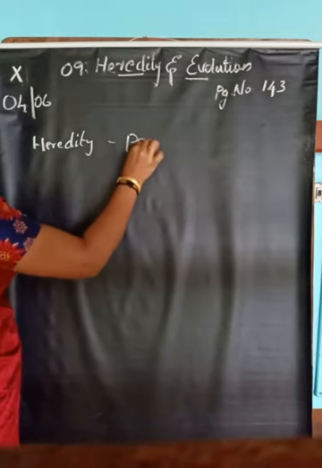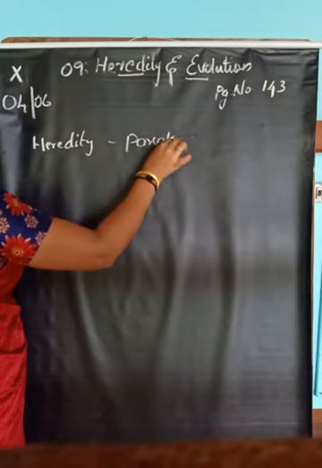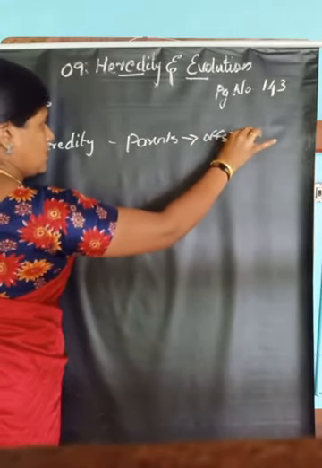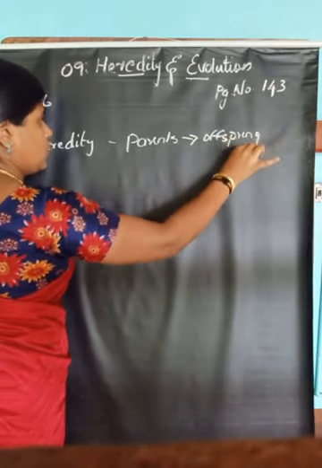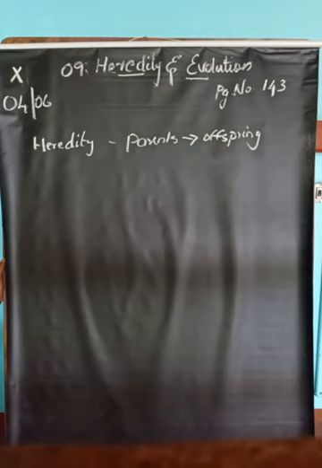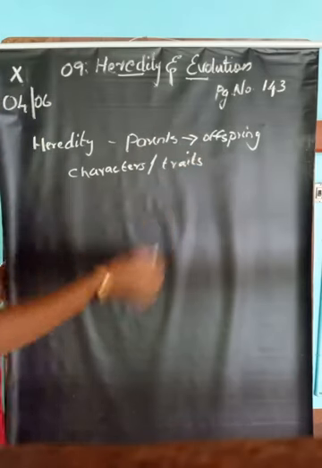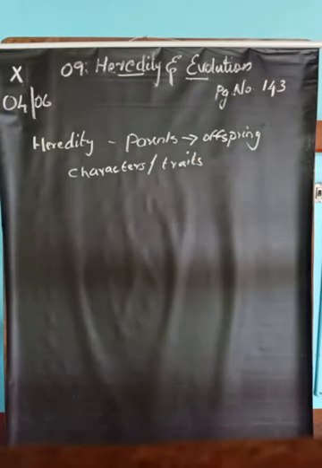Characters are otherwise called traits. So heredity is the transmission of characters from parents to offspring.